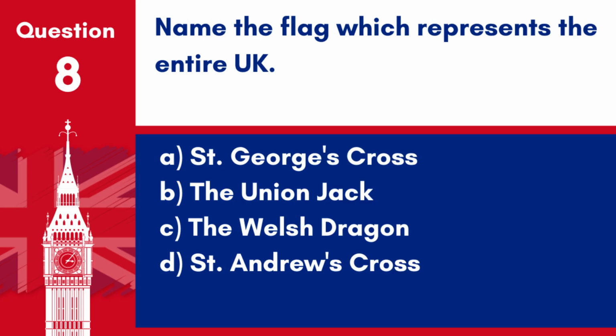Question 8. Name the flag which represents the entire UK. A. St. George's Cross. B. The Union Jack. C. The Welsh Dragon. D. St. Andrew's Cross. Answer: B. The Union Jack. The flag that represents the entire UK is the Union Jack.